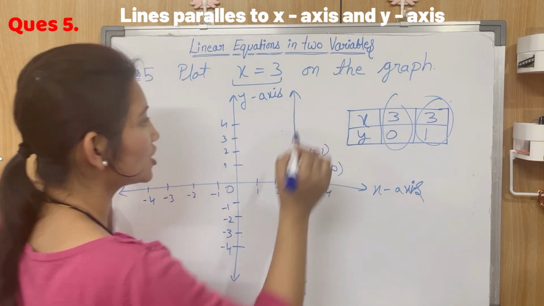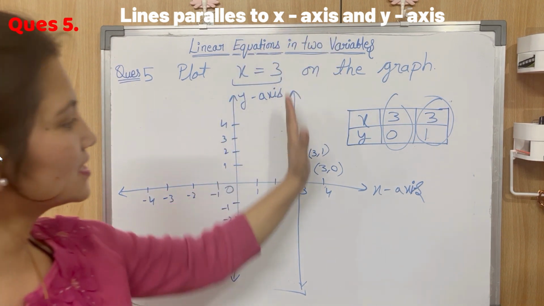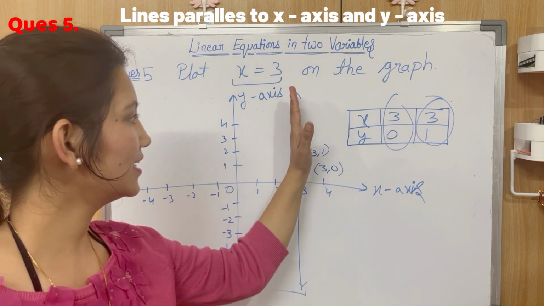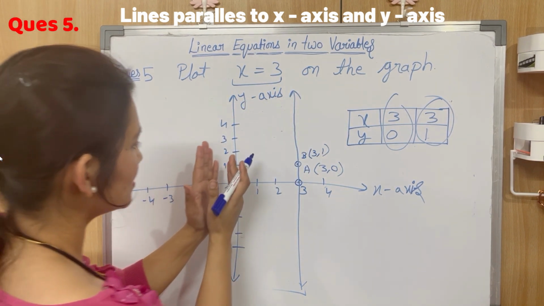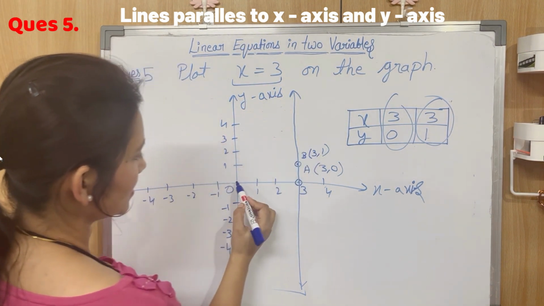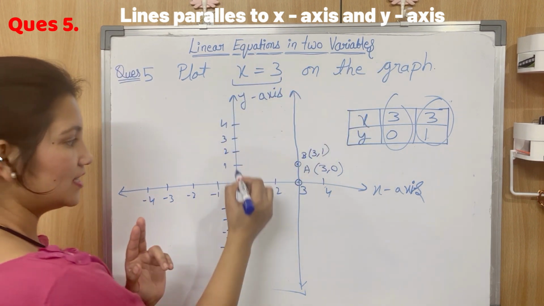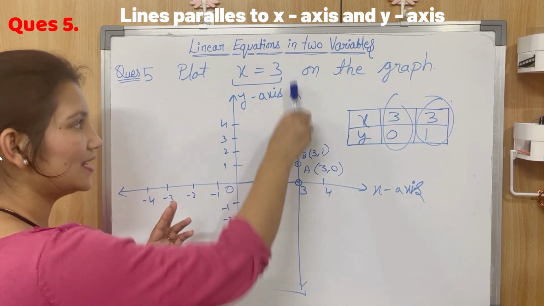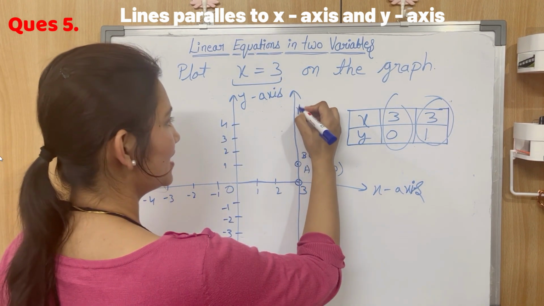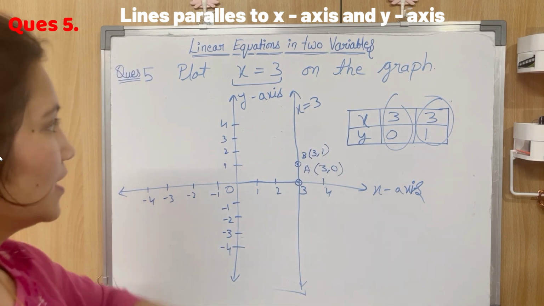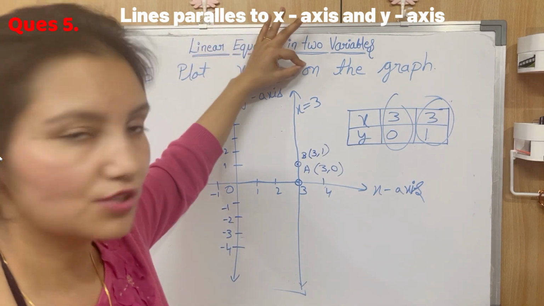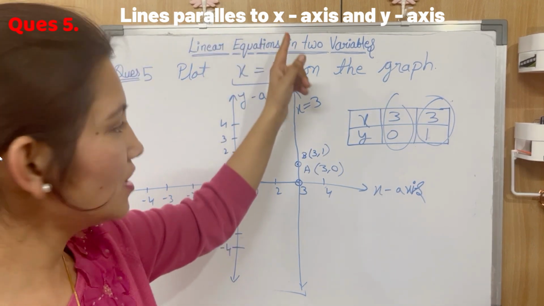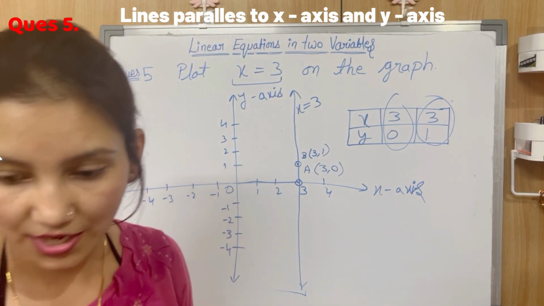You see, the line x equal to 3 is this line, which is parallel to the y-axis. This line is parallel to the y-axis and it is at a distance of 3 from the y-axis. It is x equal to 3. So if the line is x equal to 3, it will be parallel to the y-axis and it will be at a distance of 3 from the y-axis, okay?